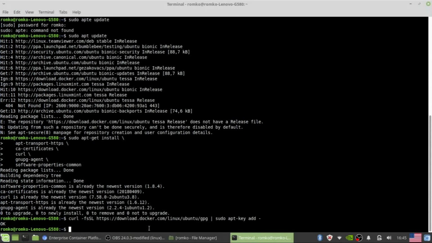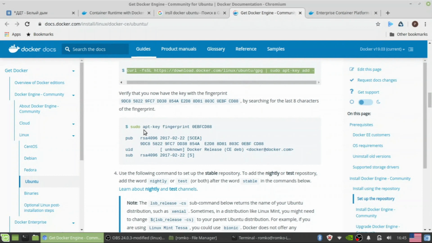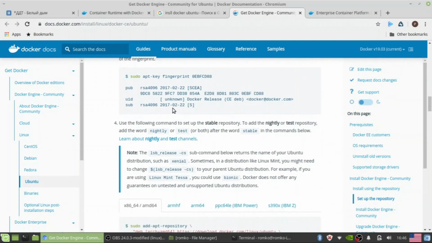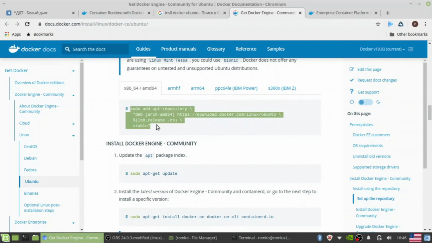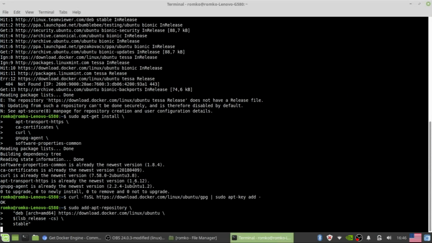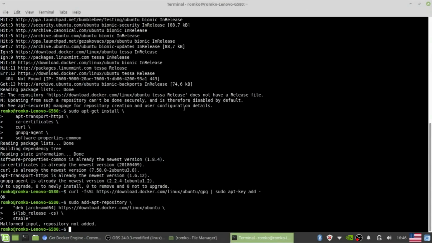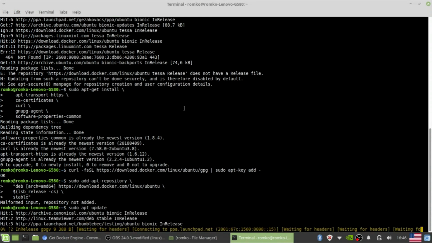Okay, what else? Next step, we can add the fingerprint, but if you have no need to install the fingerprint device features, you can just skip it. Okay, next one, we need to add the repository. Yes, it is already added. After that, we have some update process.